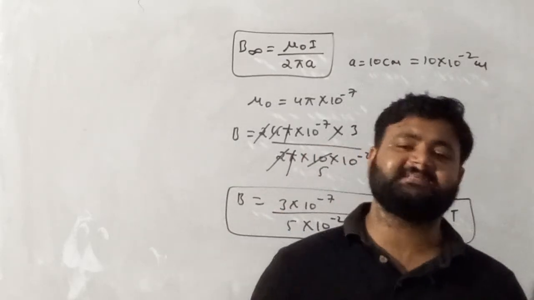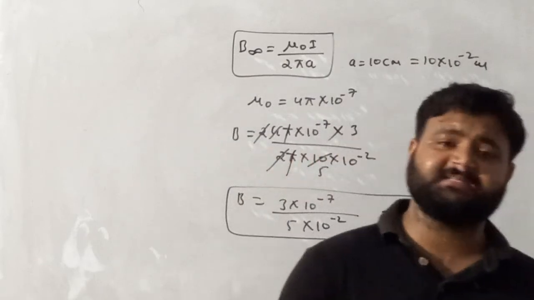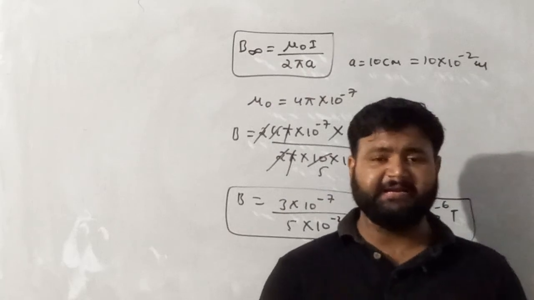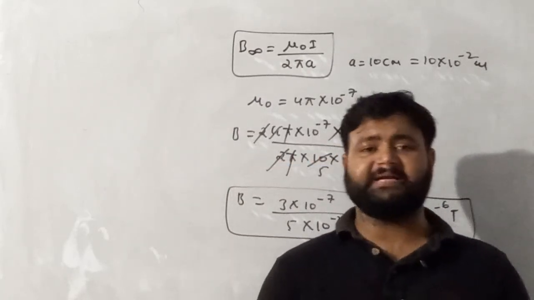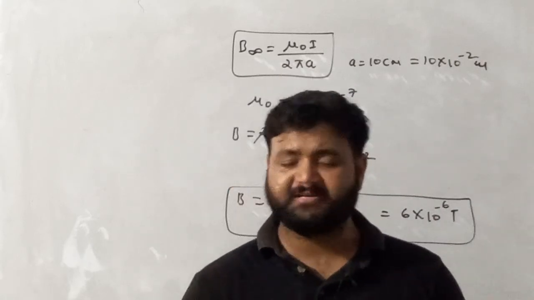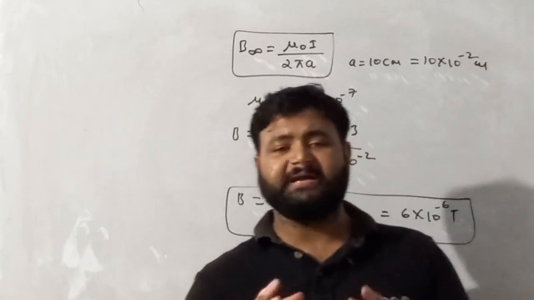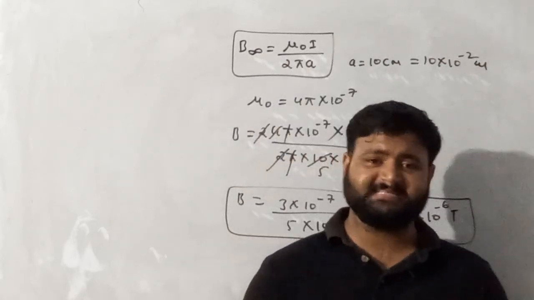Today's lecture is basically practice numericals on magnetic field due to a current carrying straight wire. In the next class, we'll find the magnetic field of some different structures using Biot-Savart's law, like the magnetic field due to a current carrying circular loop, the magnetic field due to a current carrying ring on its axis, and more.